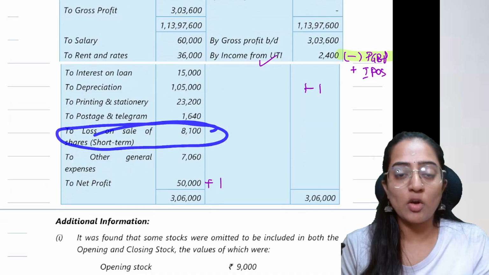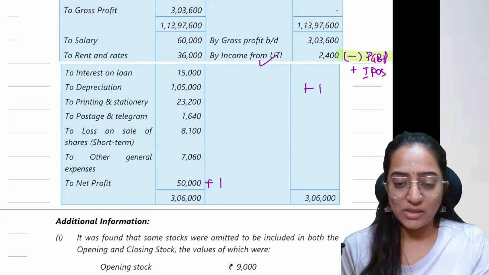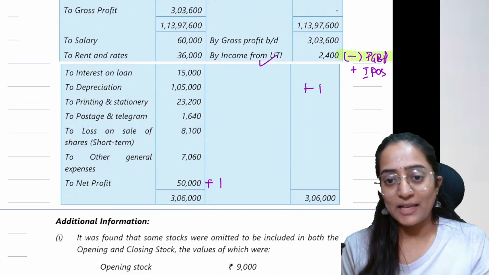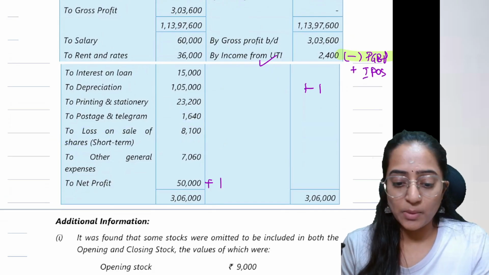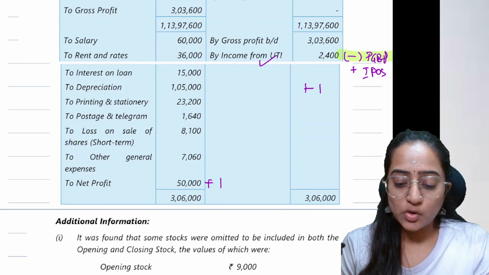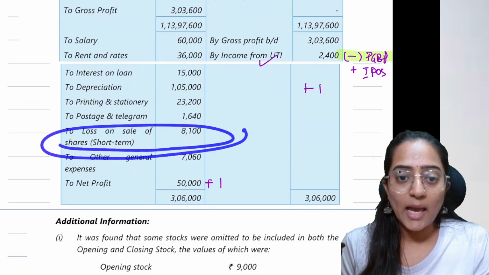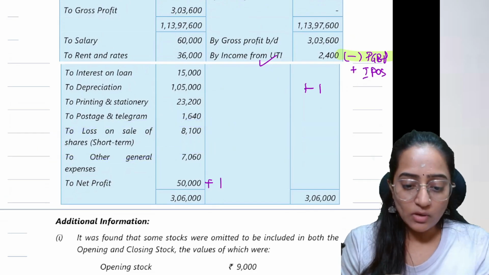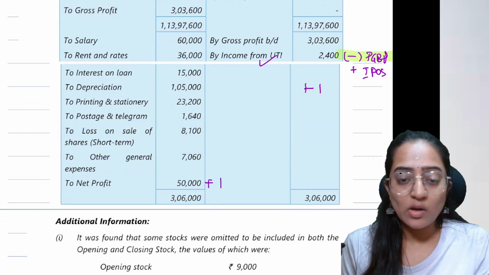See here, loss on sale of shares. This is the expense or loss which is not allowed under PGBP, but this is the loss which you can show under your capital gain, right? So, this is your expenses.